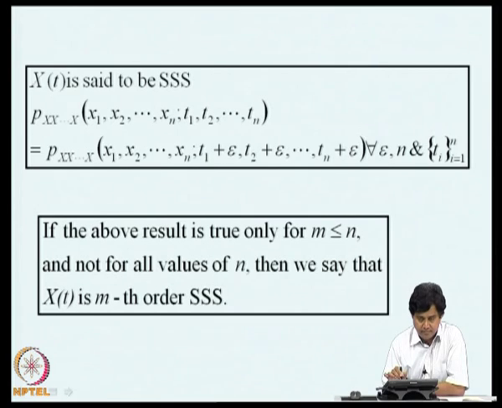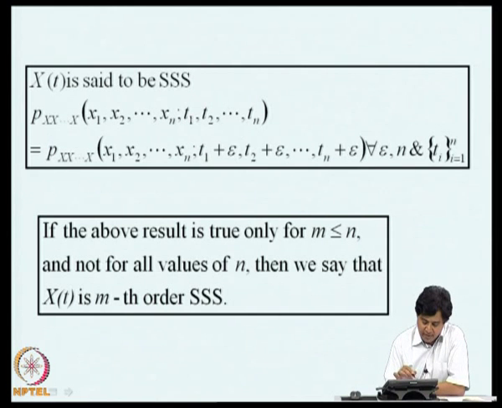That means, if you shift the time axis by epsilon, each time instant by epsilon, these two nth order density functions remain the same, and this should happen for any epsilon, for any n and for any choice of your time instants. This is a very tall requirement. Then we say that it is strong sense stationary.